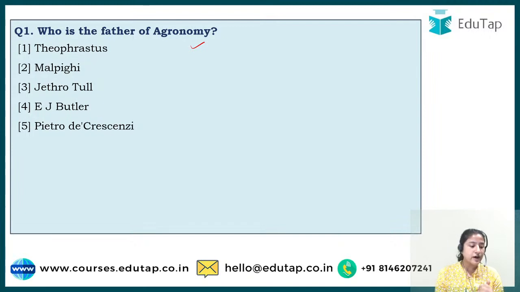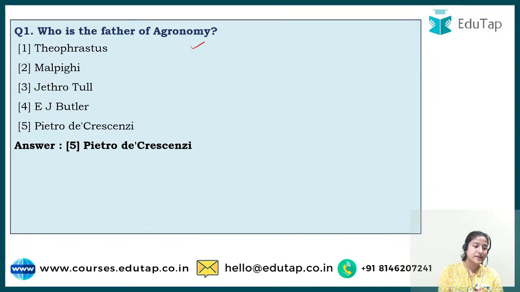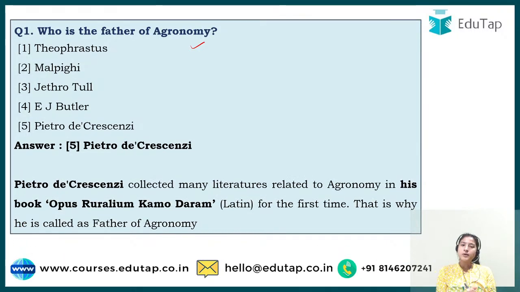The father of agronomy, as everyone says, is option number 5, that is Pietro de Crescenzi. Why is he considered the father? Because during his time he collected all the literature and data available related to agronomy in his book, and the name of the book was Opus Ruralium Commodorum. It is in the Latin language that this book was written.